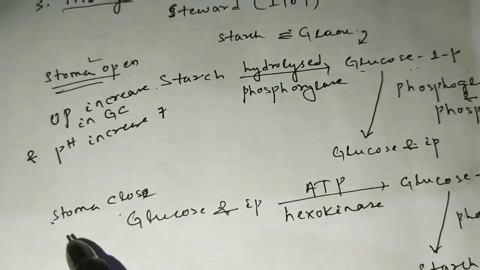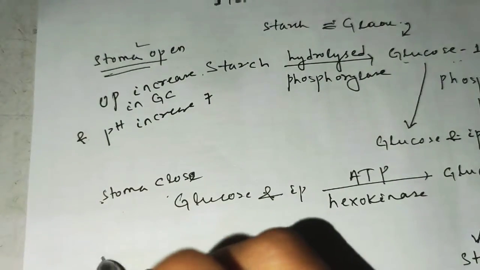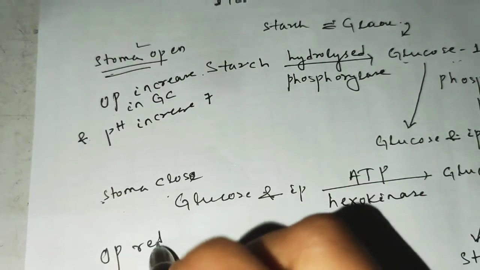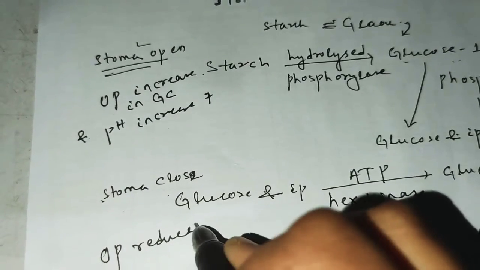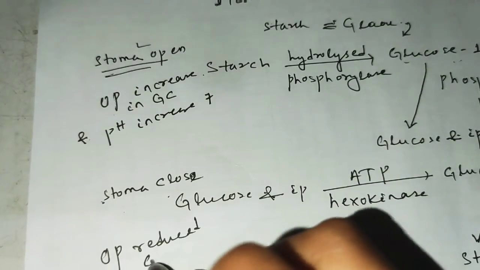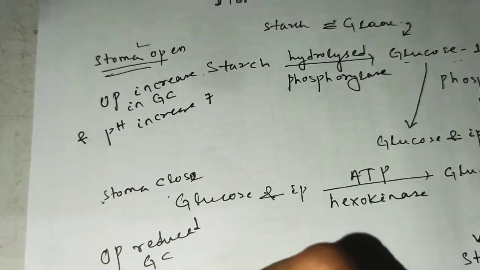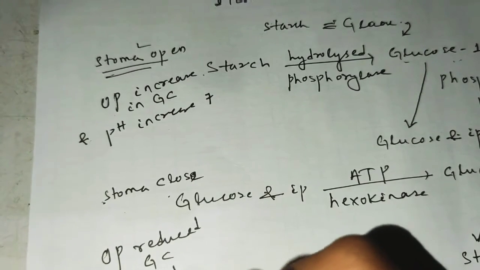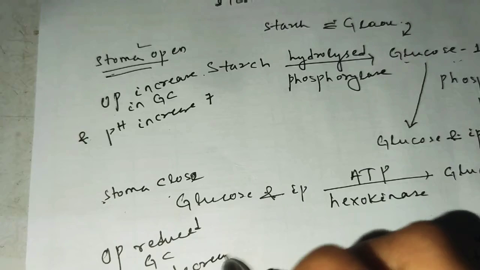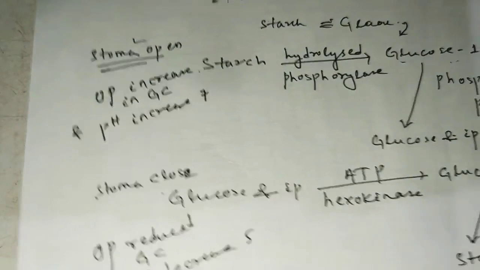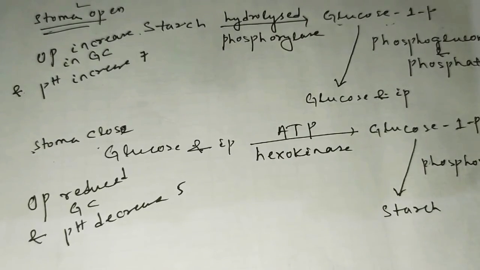Next, when the stoma closes, at that time osmotic pressure is reduced inside the guard cell and pH also decreases, to 5. Clear?